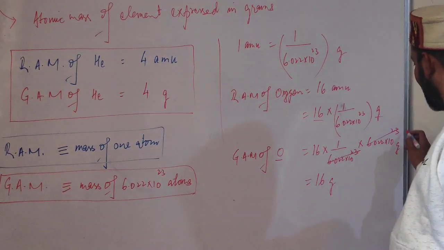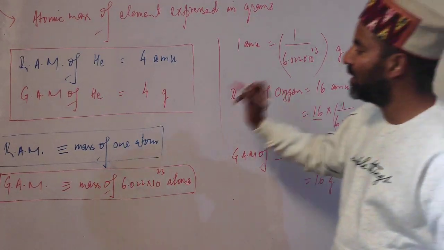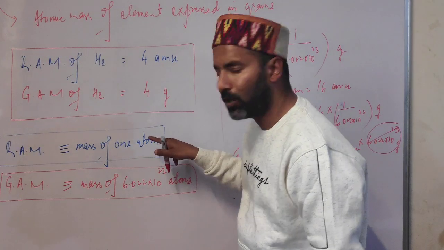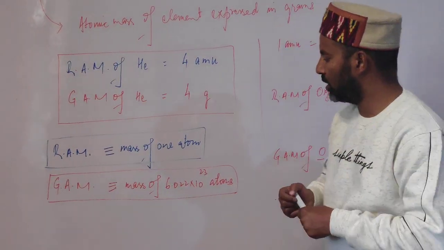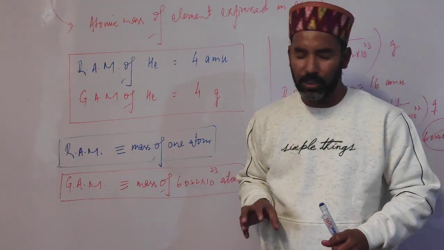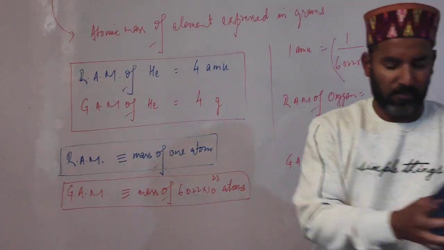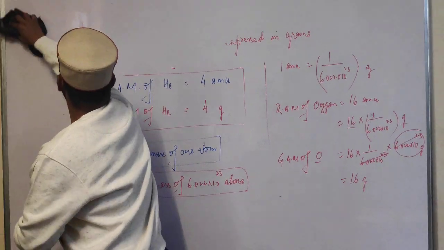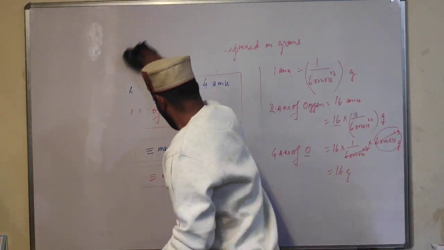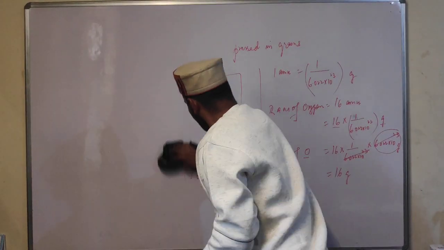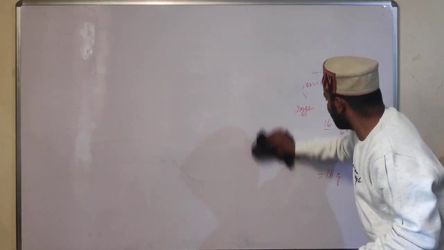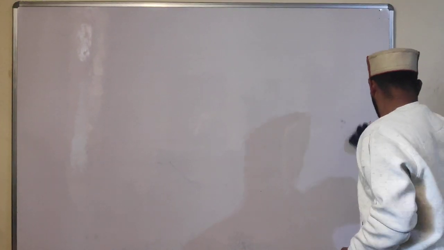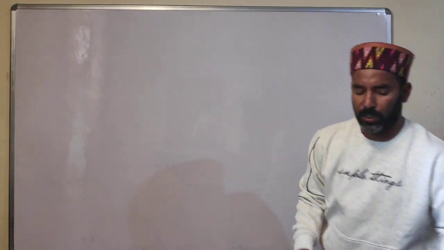Gram atomic mass is the mass of these many atoms, whereas relative atomic mass is the mass of one atom relative to 1/12 mass of carbon atom. Now students, the next term is molecular mass. So what is molecular mass? As the term indicates, molecular mass is the mass of one molecule. But how do we calculate the mass of one molecule?